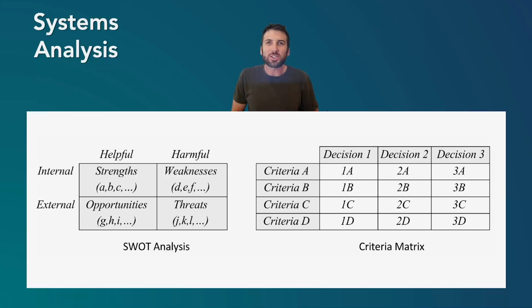Now, there are a lot of different tools to analyze a system and help make decisions for an organization and help decide what are the best levers to make change in a given system. One tool is called the SWOT analysis, and this is essentially strengths, weaknesses, opportunities, and threats. And these exist on a spectrum of internal versus external, and whether these factors are helpful or harmful for the business. And this SWOT analysis can be helpful to say, before we make a decision, let's understand the given context.